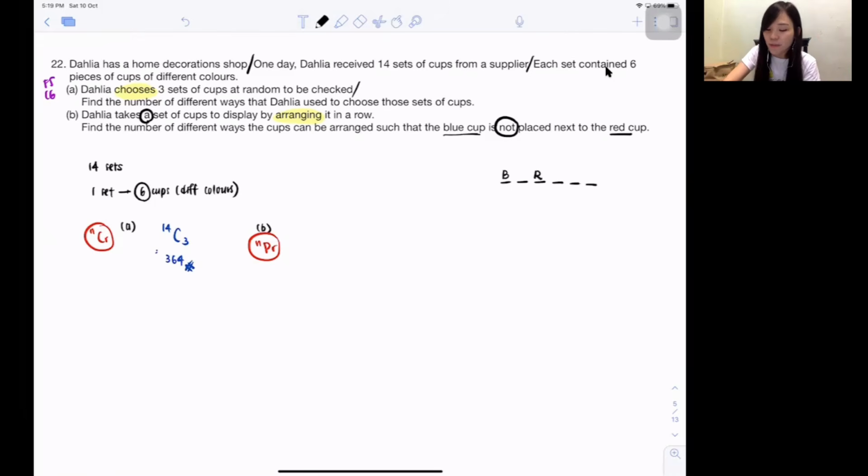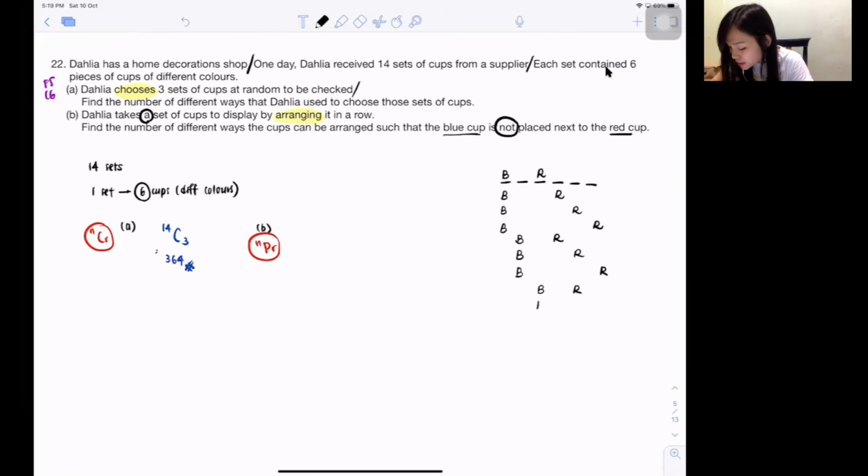Correct? So if I write blue red, I'm scared you guys cannot imagine it. Okay, I write blue red. Isn't it they can be like that? Guys, I show you. Isn't it they say not next to each other? So you can blue red. You can blue red like that also. Blue red. Blue red. Is this everything? No. You can be on the second one. I can be on the fourth. Second and fifth. Second and sixth. Third and fifth. Third and sixth. Fourth and sixth. Isn't it writing out one by one? It's a bit of a waste of time because there are too many of them, my dear.